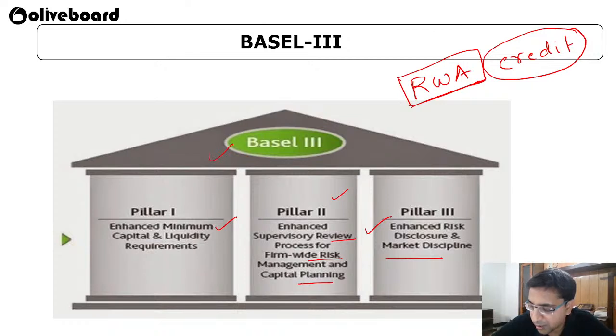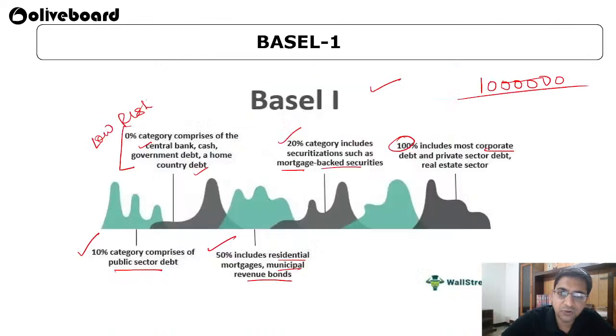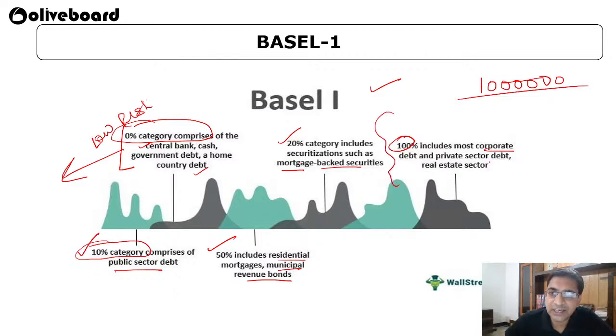You should maintain that minimum risk should be there. Here, if you see, under Basel 1, make sure that you have more of the 0% category of loan that you have given, or if you want to give, you can move on to the 10% category. But try to avoid the sector where there is a 100% risk weightage. So this is the difference between Basel 1, Basel 2 and Basel 3.